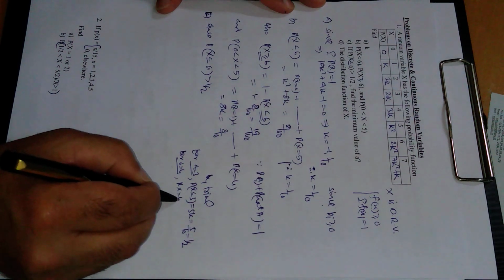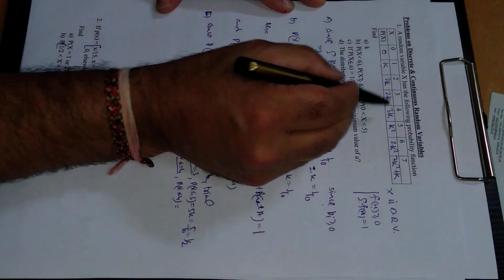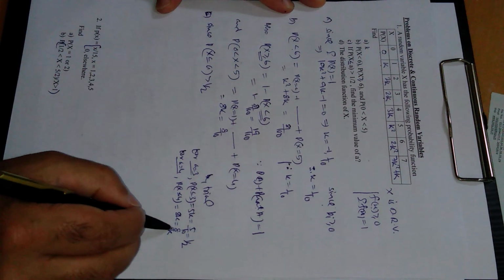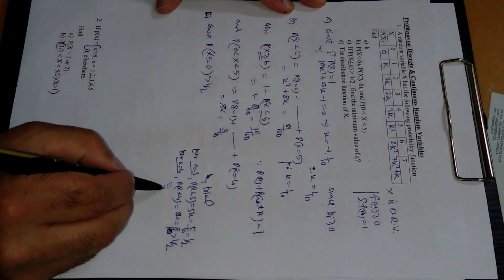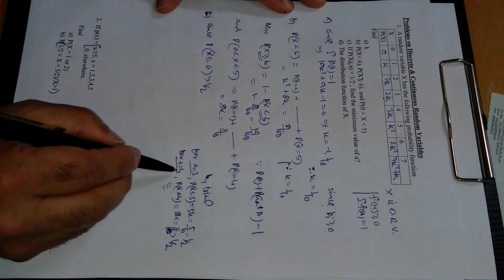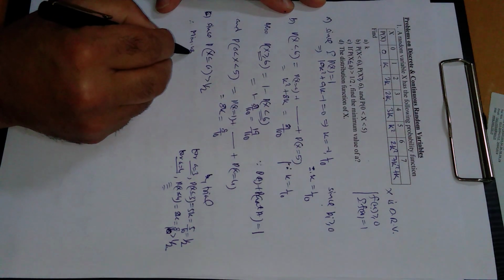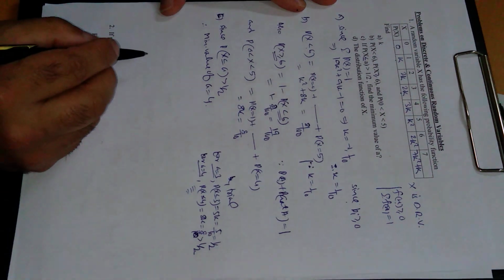P of x less than or equal to 4 means add all the probabilities from 0 to 4. This will be 8k, which is 8 by 10, and which is greater than half. Similarly, if we take a equal to 5, 6, 7, every time this will be greater than half. Therefore the minimum value of a is equal to 4.